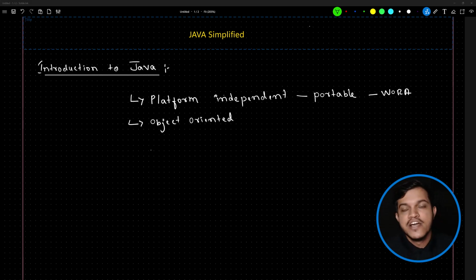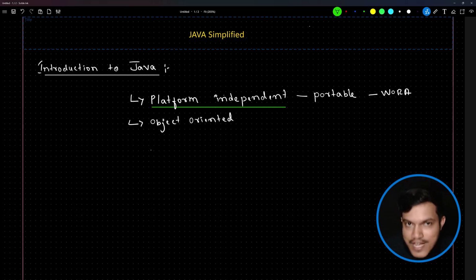Apart from that, we need to understand Java as an object-oriented programming language. Java is an object-oriented programming language. What do you mean by that? We need to understand. To start with, first we may have to discuss what is platform independent. Why we call Java a platform independent programming language.